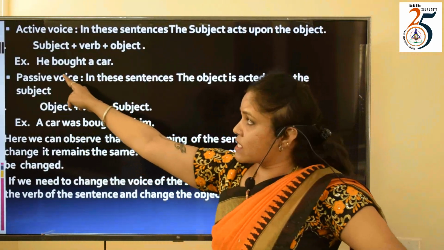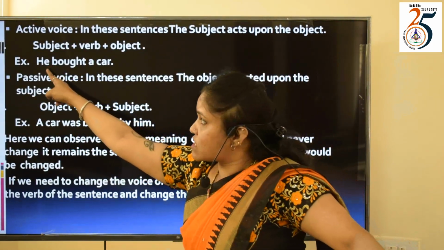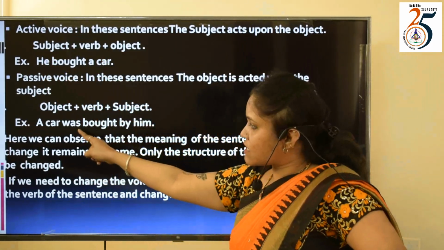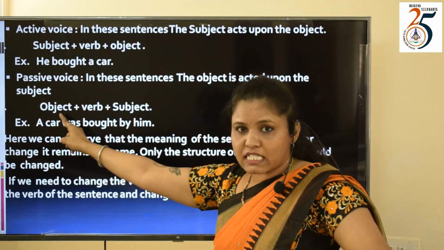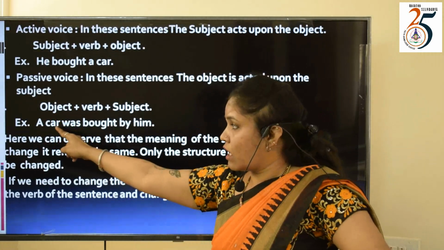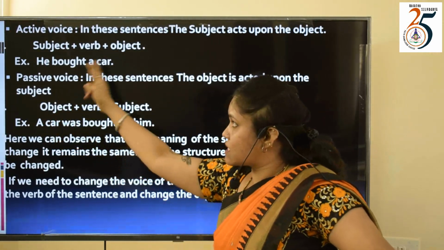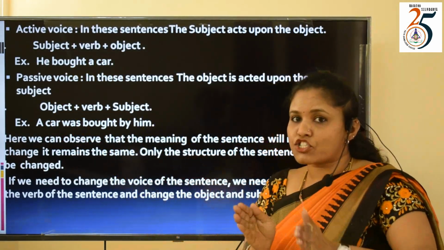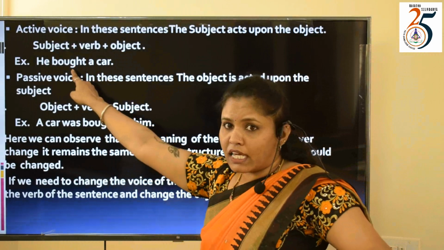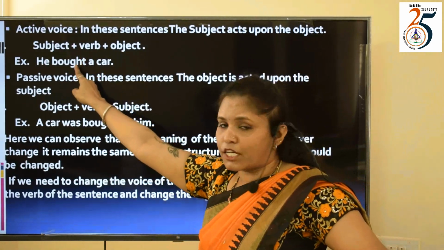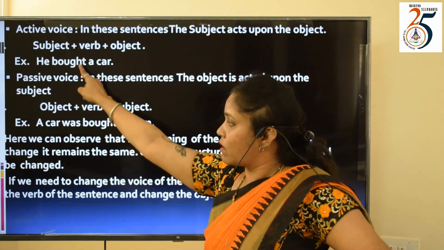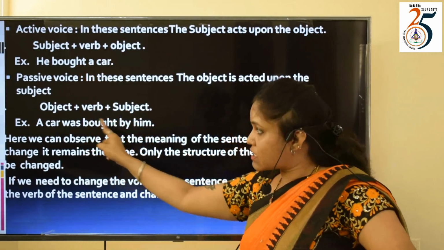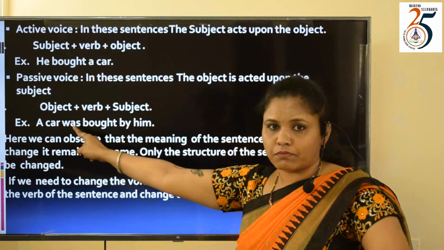In the active voice, we give more importance to the subject, because he bought a car. Whereas in passive voice, the object is given more importance. And this is vice versa. You can also observe a slight change in the verb. Here we have in active voice the direct verb, bought. And in the passive form, we have bought with an auxiliary verb, was.